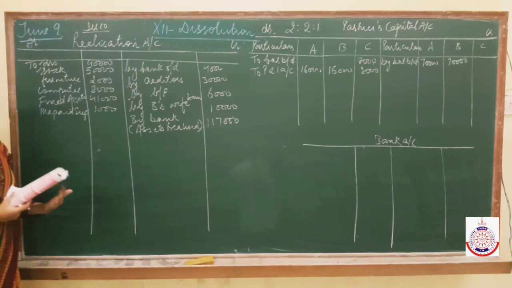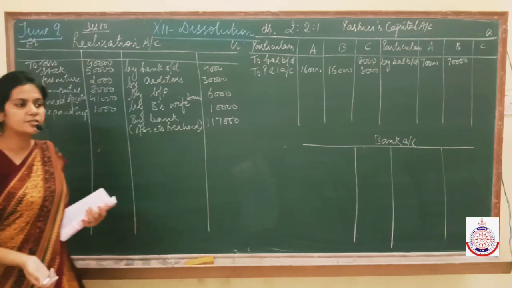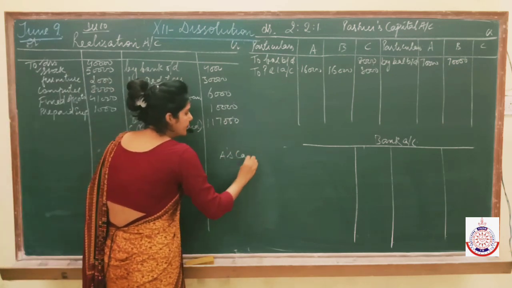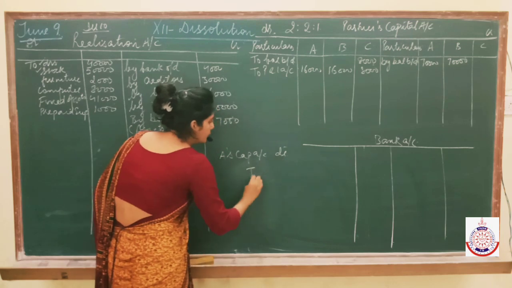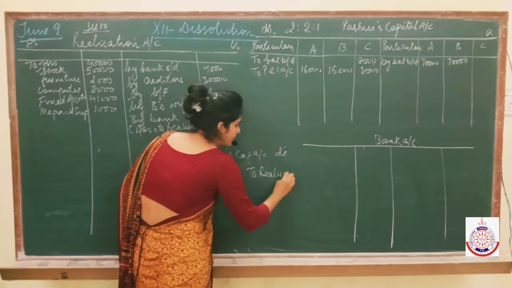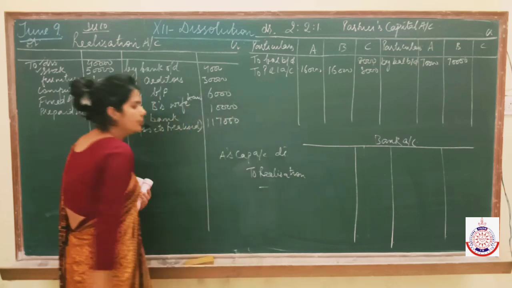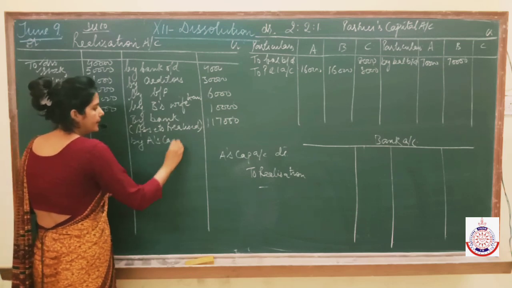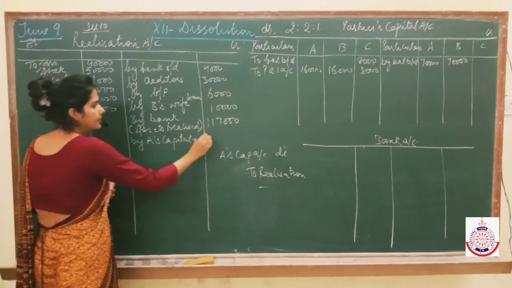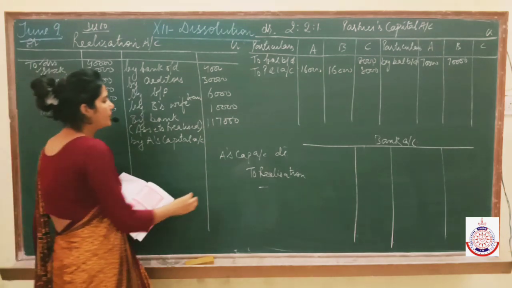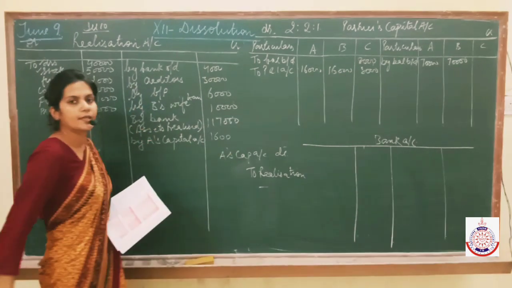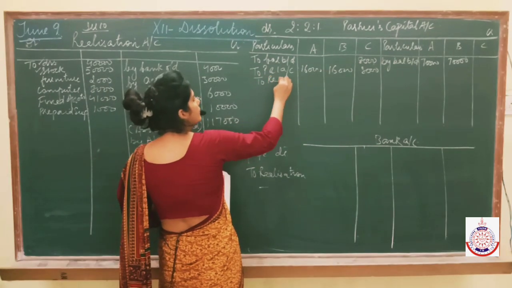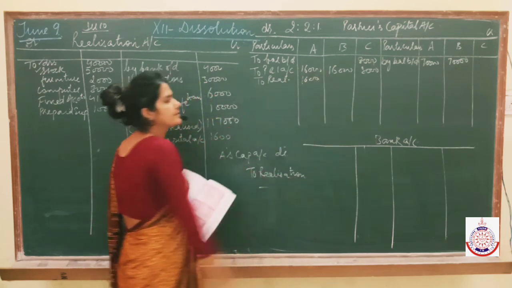See, A agreed to take over the furniture. Now when A takes over the furniture, what will be the journal entry? A becomes the receiver and the entry becomes A's capital account debited to realization account. This entry I explained you, I think. So pass this entry right here by A's capital account. And he took over the furniture at rupees 1600. At the same time, post the entry in the capital account also. Right here to realization 1600.